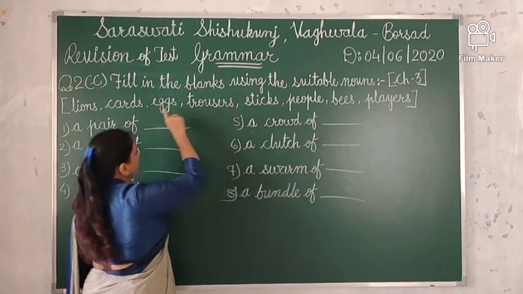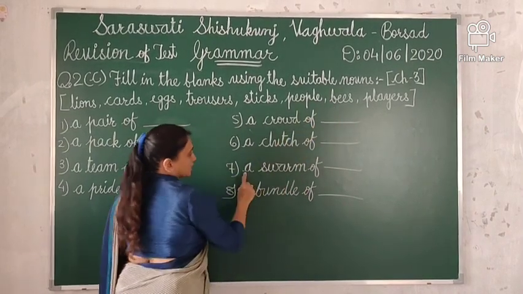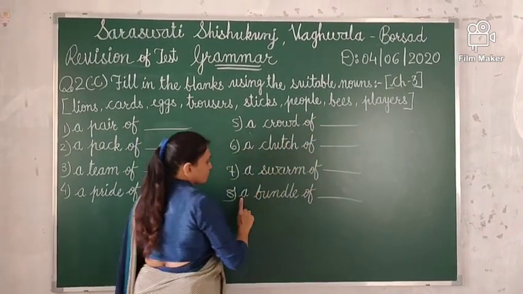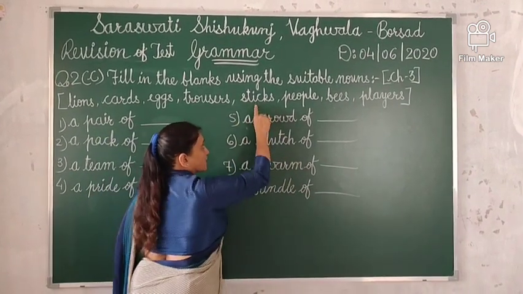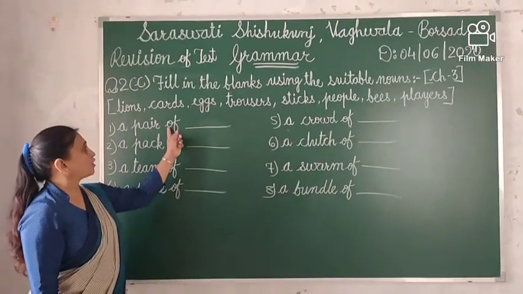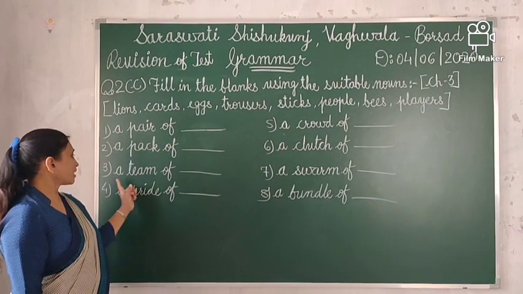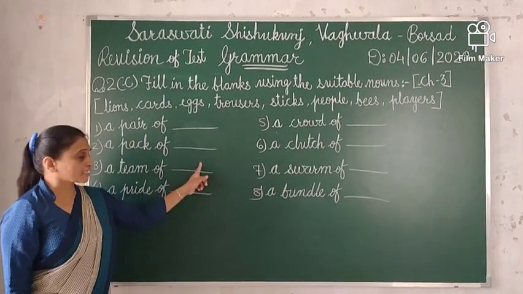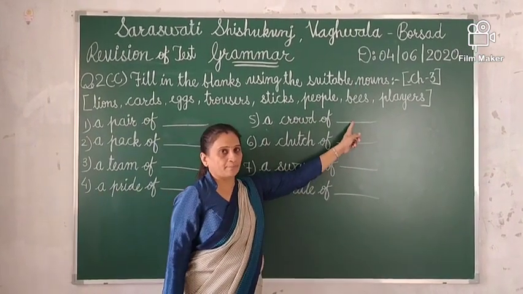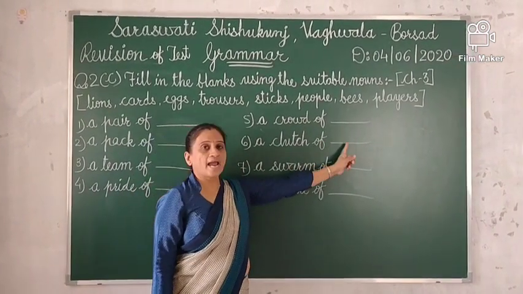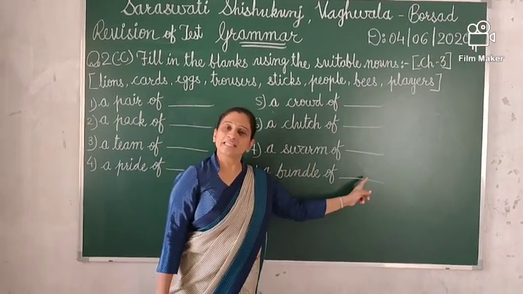Number 6, a clutch of eggs. Number 7, a swarm of bees. A bundle of sticks. Again one time: a pair of trousers, a pack of cards, a team of players, a pride of lions, a crowd of people, a clutch of eggs, a swarm of bees, a bundle of sticks.